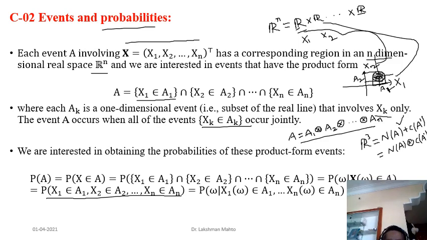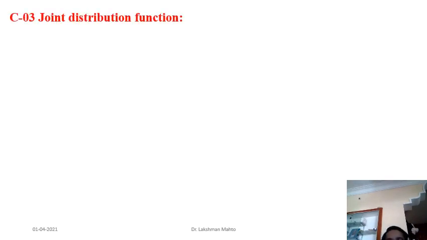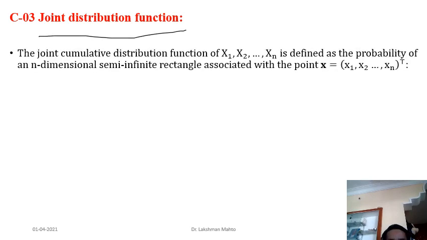Okay, so we are going further. Once we have a random vector, it has n components, so we will talk about the joint distribution of those random variables as well. It is essential to discuss the joint distribution, that is, the cumulative distribution function.